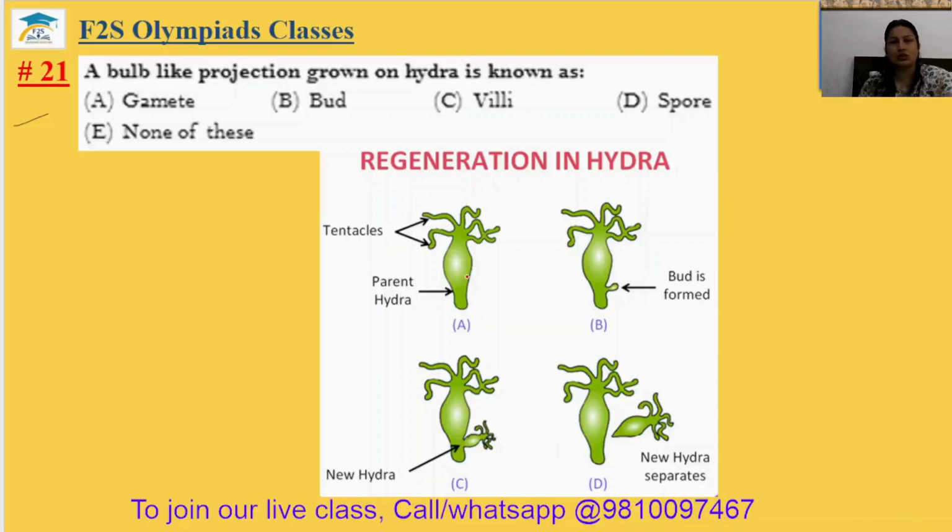So you can see the picture of the hydra here. The hydra reproduces through asexual reproduction, and this process is known as budding. There is also regeneration in the hydra. How does hydra regenerate? Actually, the bud is grown. A projection-like structure is grown on the hydra, and after some time, after growing, it detaches from the parent hydra and makes a new hydra. So this is your bud. It is in option B. The 21st answer is option B.